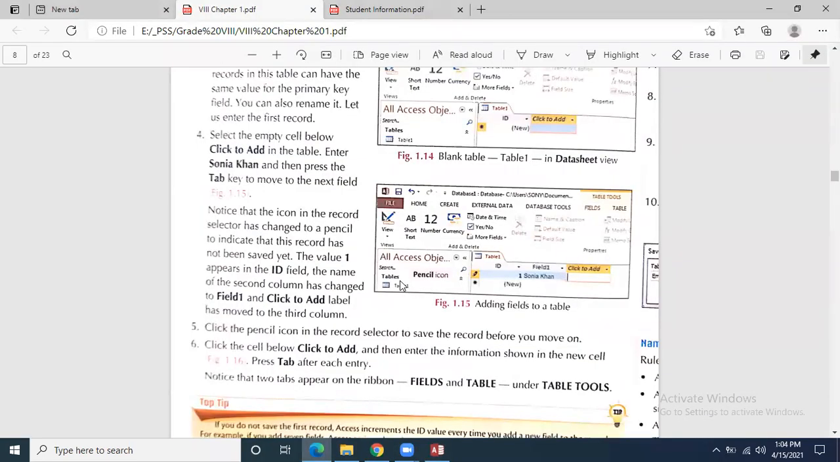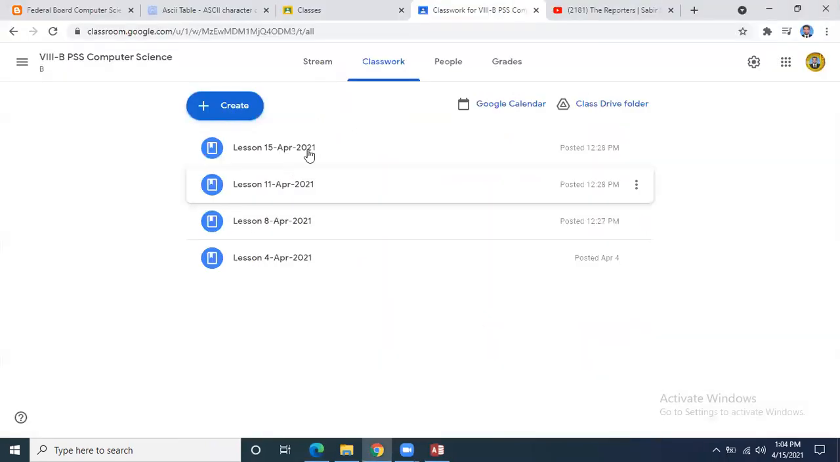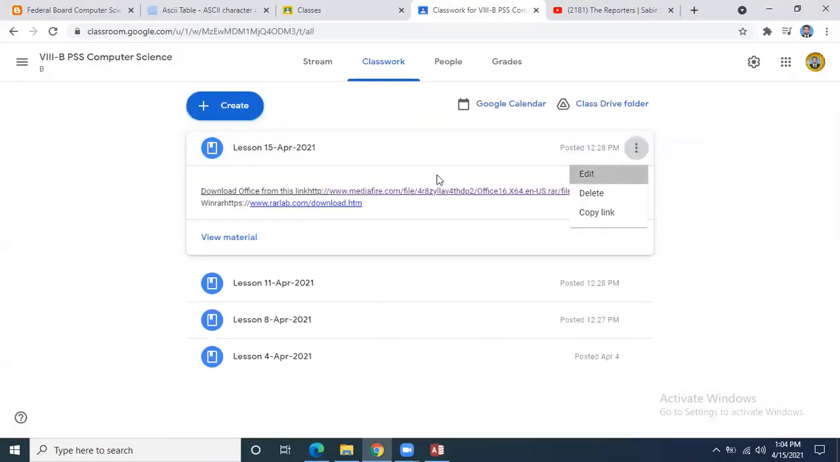So will you be able to create it? What assignment am I giving today?